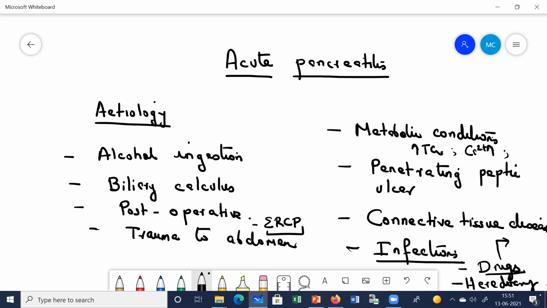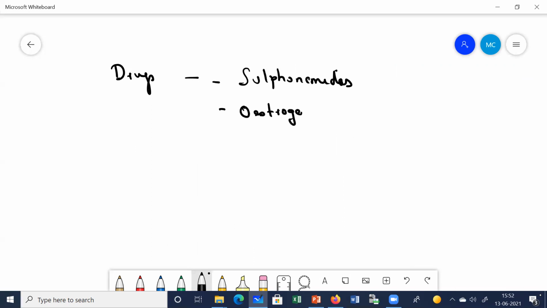Let me just make a list of the drugs which can cause acute pancreatitis. Pancreatitis can be caused by drugs like sulfonamides. Those who take estrogen, progesterone for a long duration, mainly the estrogen component, can develop acute pancreatitis. Then you have drugs like diuretics, taken for high BP, like thiazides, or drugs like furosemide. Both of them can cause acute pancreatitis.